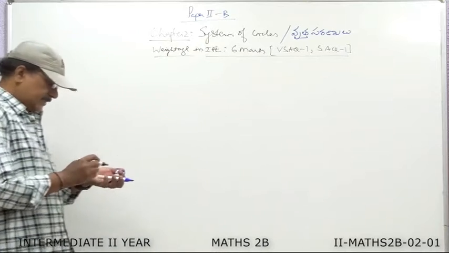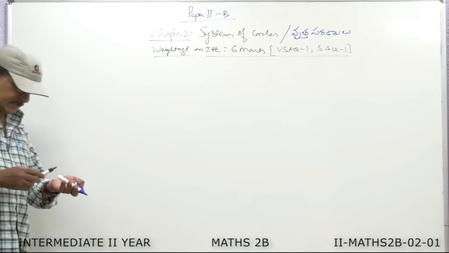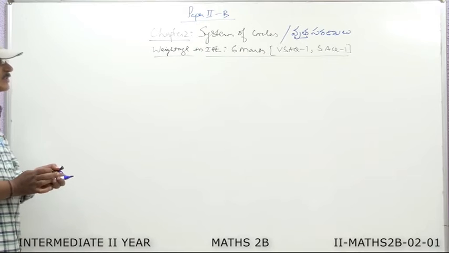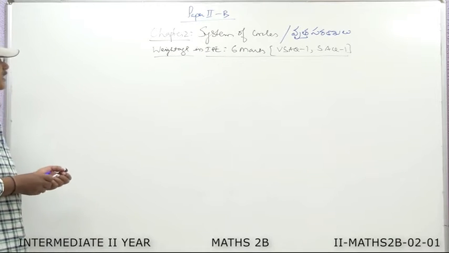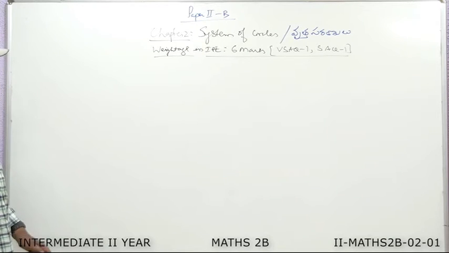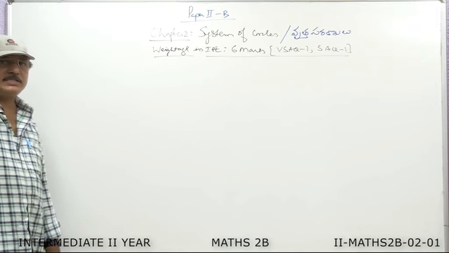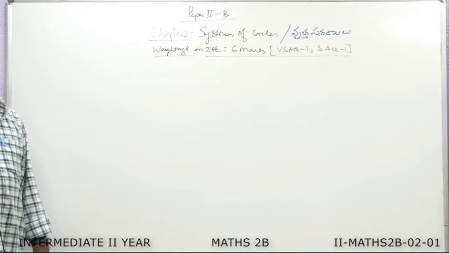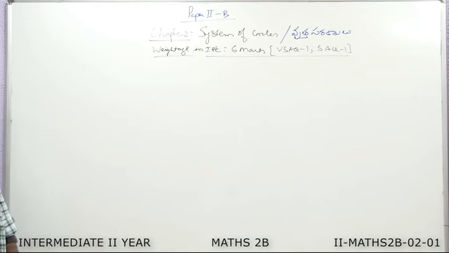Before we discuss the concepts in this chapter, first of all we see what is the meaning of this chapter. The name is system of circles. System of circles means it is a collection of circles. In the previous chapter we discussed problems related to one or two circles. But in the second chapter we discuss the problems related to two or more circles.